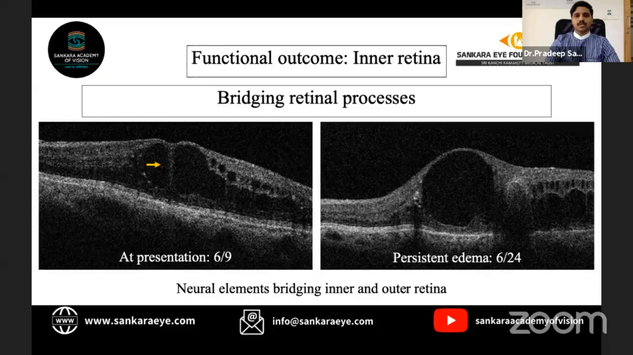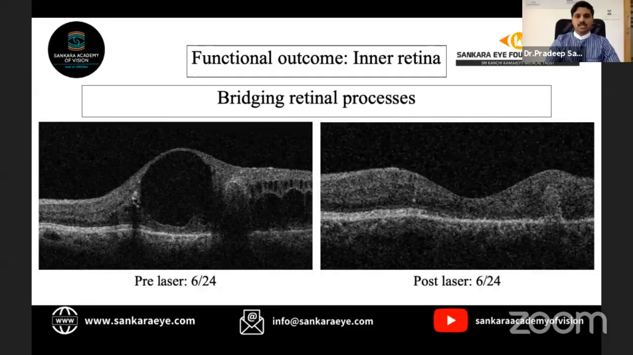This process usually is indicative of a better visual function, as they would be suggestive of neural elements bridging the inner and outer retina. So we can see that in this patient, the visual acuity was fairly good at presentation, but due to persistent edema, the bridging retinal processes are lost, and we can see that the visual acuity has reduced.